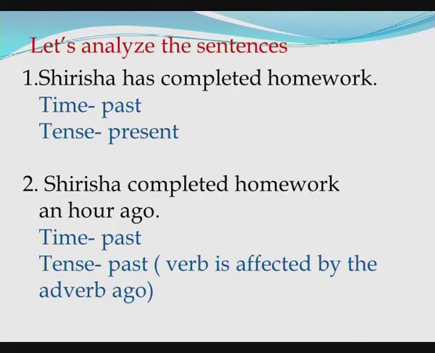So, the first sentence, Shirisha has completed homework, here time is past, tense is present, but we do not know when Shirisha completed homework, whereas in the second sentence, Shirisha completed homework an hour ago. The time is past, tense is also past, because the verb is affected by the adverb ago. So far we have come across time, tense and aspect.